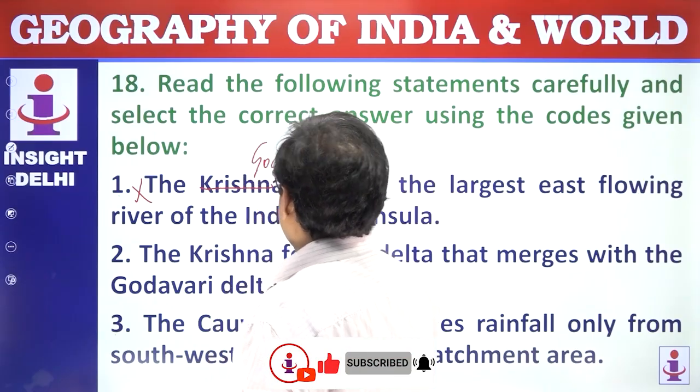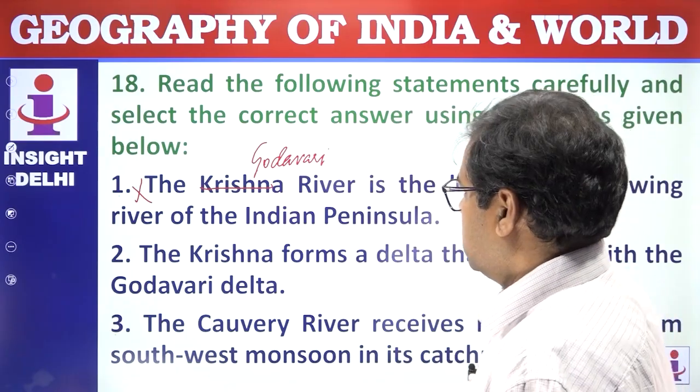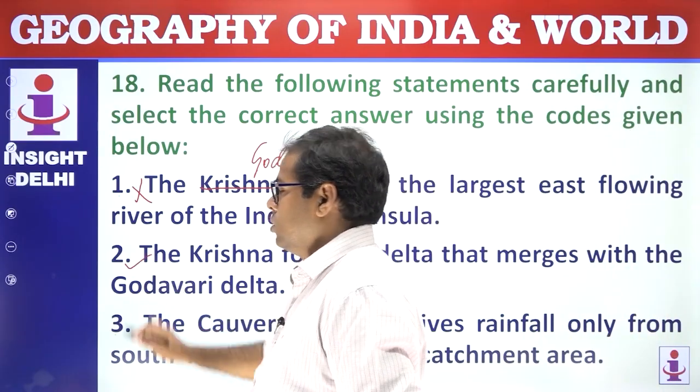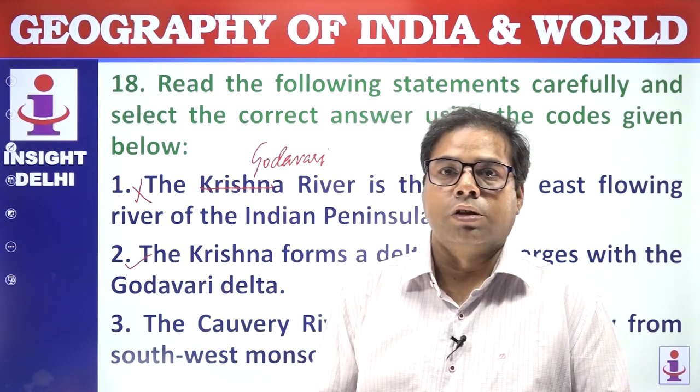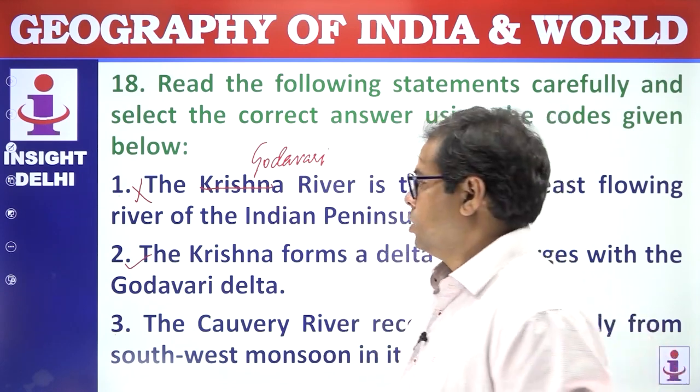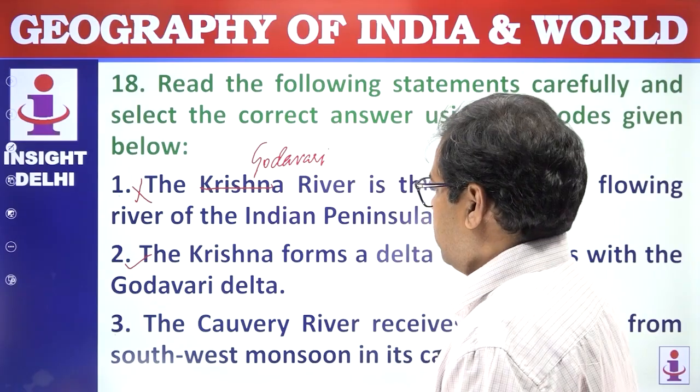It is the Godavari River. The Krishna forms a delta that merges with the Godavari delta. This is correct, because in many geological structures it has been found. A large delta of 30 kilometers has been formed, and it is appearing to merge with the Godavari River.